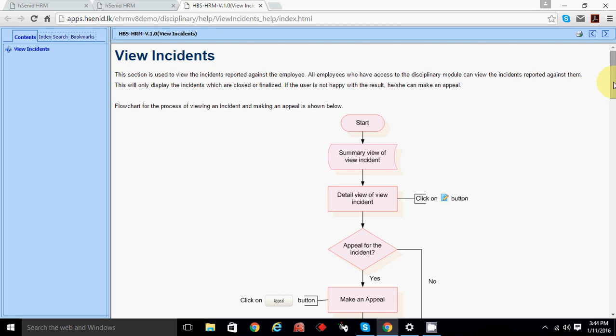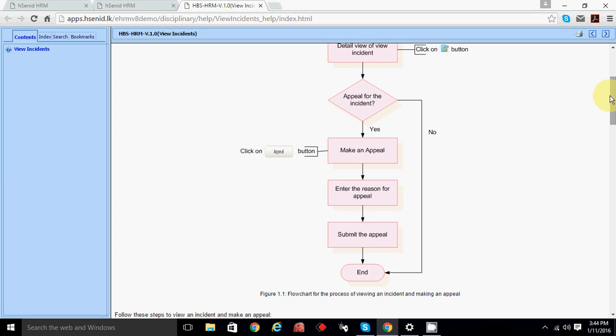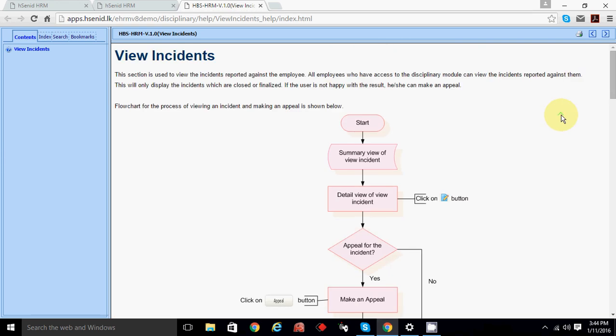Yeah. So I cannot see anything which is pending or something. This will only display the incidents which are closed or finalized. So if I log something, that will come later. This appeal part I will tell you.